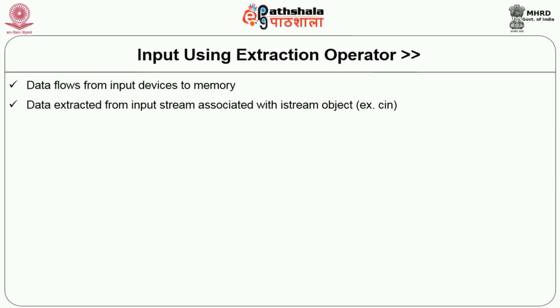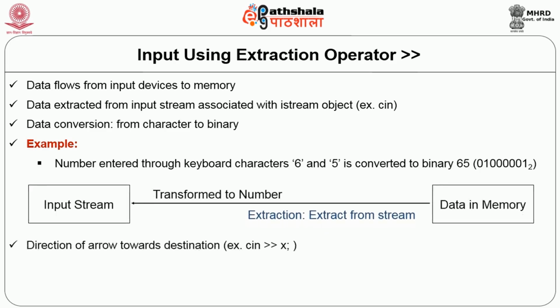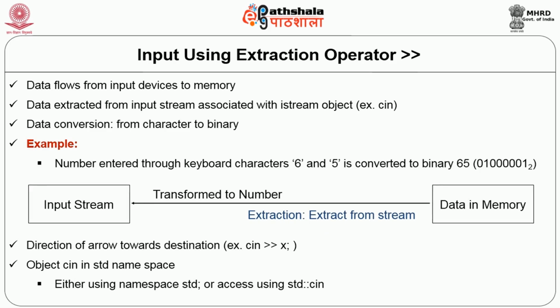To input using the extraction operator, the data is extracted from the input stream which is associated with the istream object cin or wistream object wcin. Here the data conversion takes place from character to binary because when the input comes from the keyboard, suppose I enter 65, it goes as character 6 and character 5.